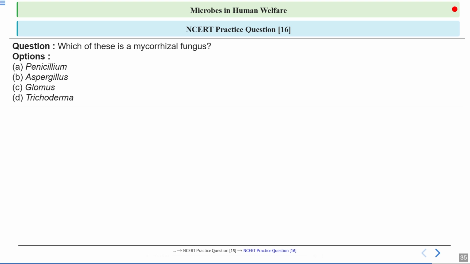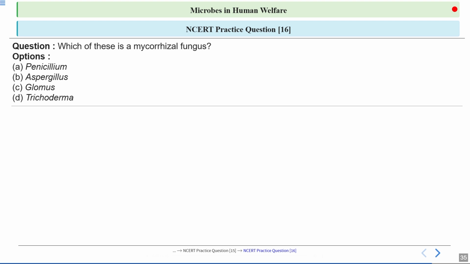So the plant provides food and shelter to the fungus, and the fungus helps the plant to absorb nutrients and water from the soil. It is solubilizing the phosphorus and transferring it to the plants.